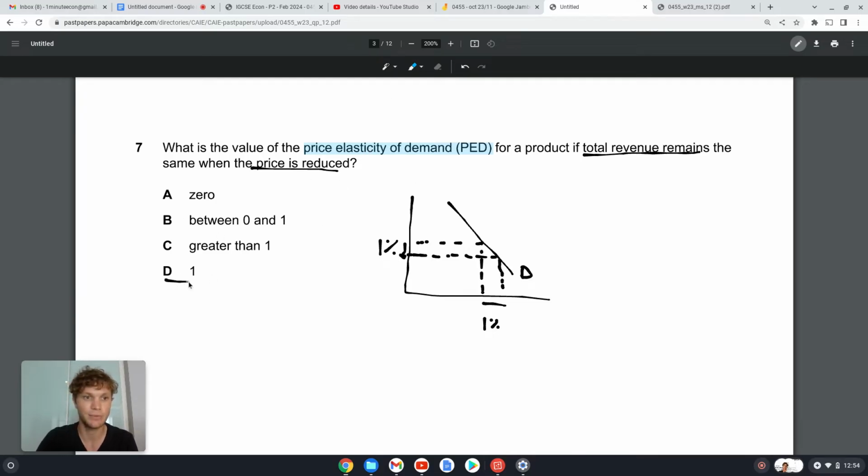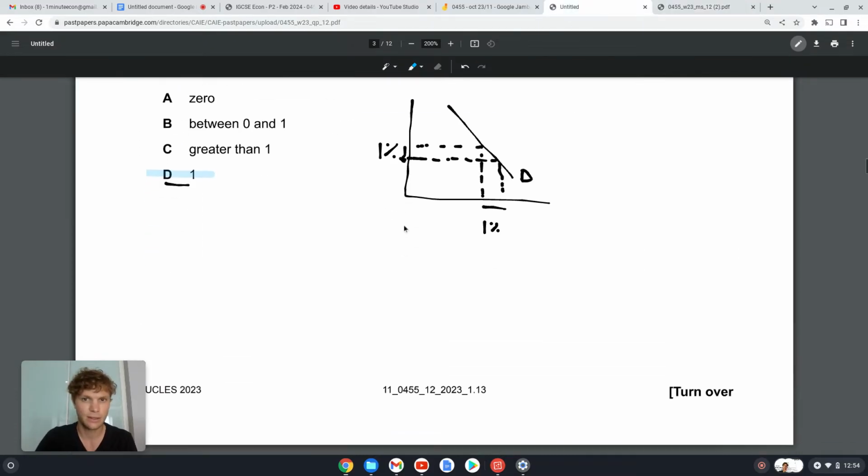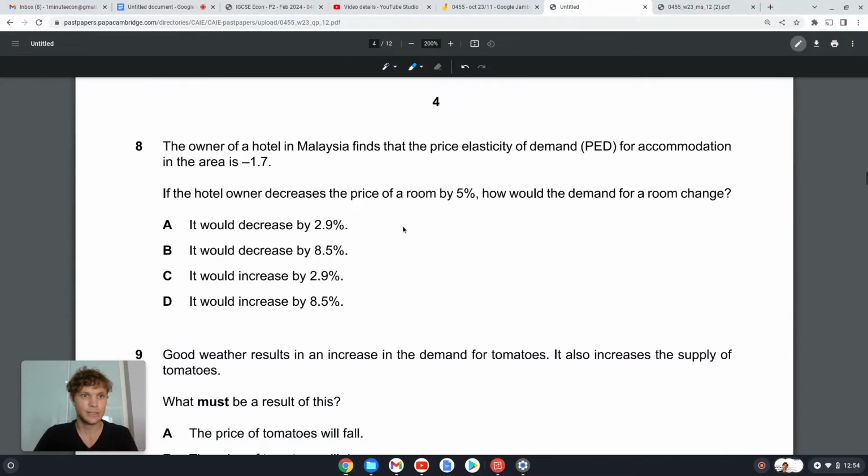So the answer must be 1. Okay, 1. Let's go have a look. 7D, and we're on the money. Okay, let's go. Question 8.